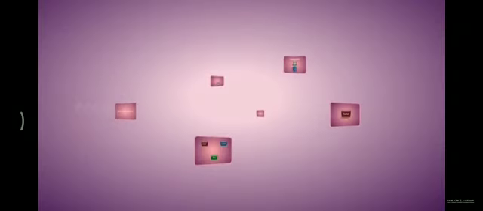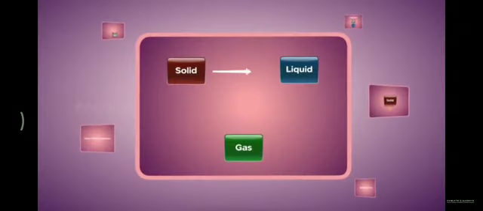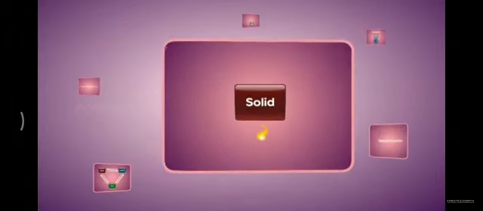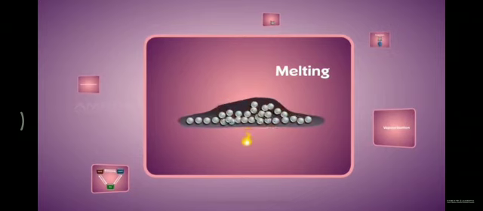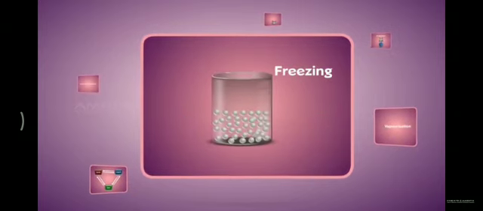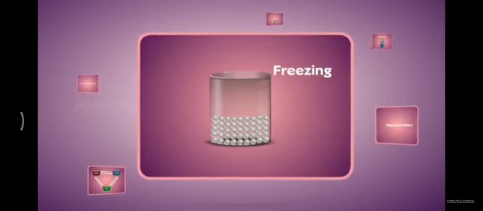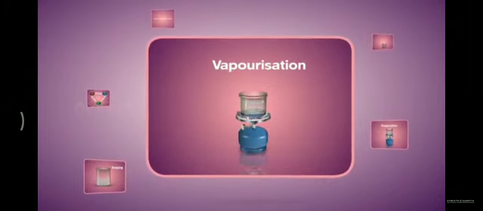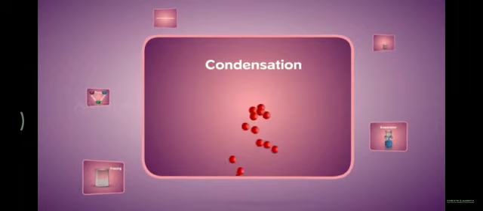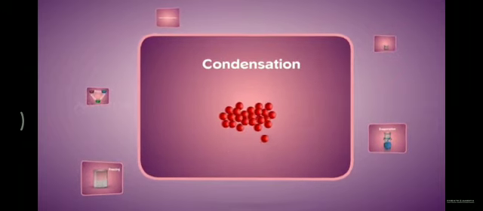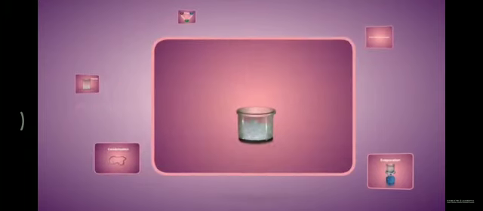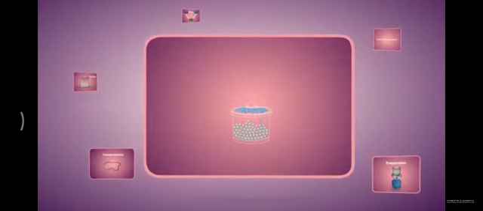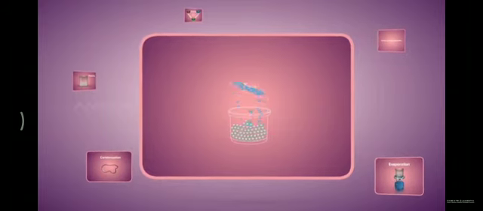Things to remember. The state of matter changes from solid to liquid, liquid to gas, or a combination of these. Solid changes its state to liquid by melting, and liquid changes its state to solid by solidification. Liquid changes its state to gaseous form through vaporization, and through condensation, gas changes to liquid. Solid can be converted to gas through a process of sublimation, and gas can be converted to solid through deposition.